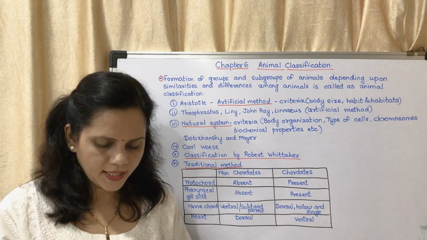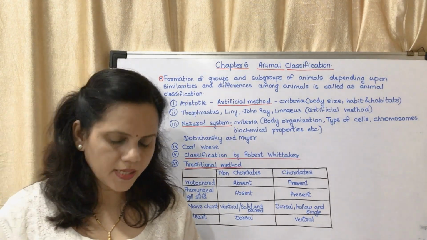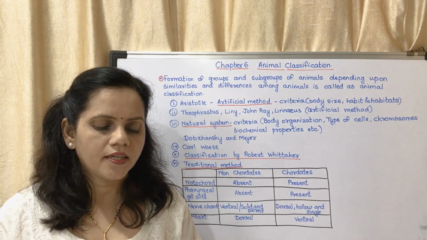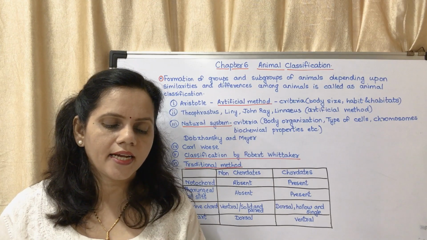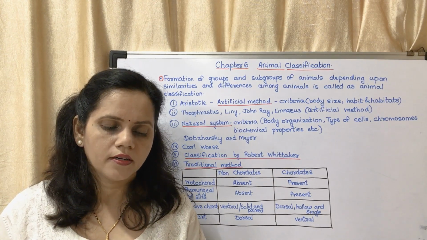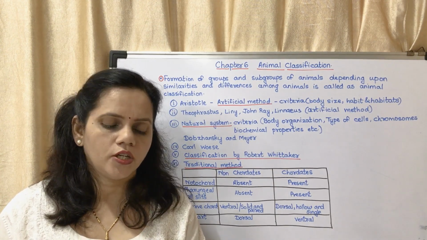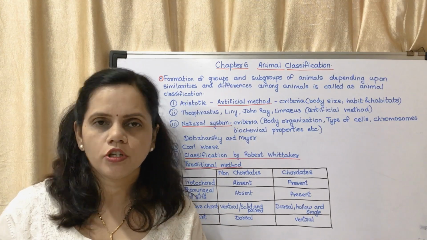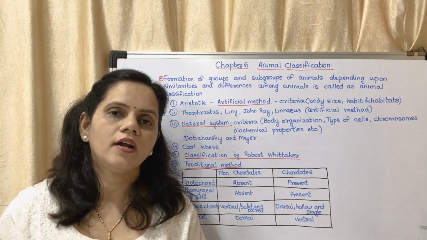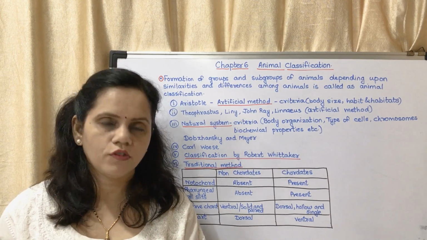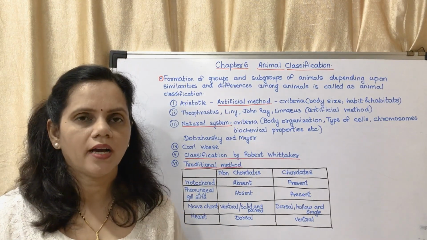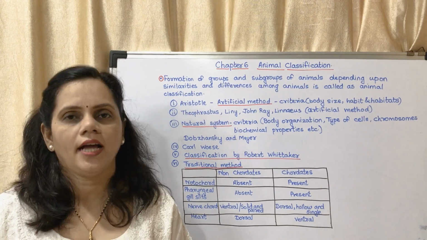Now you may see the figure on page number 63. There is a figure given, figure 6.2, characteristics of chordates. In that they have shown the nerve cord and the notochord. That diagram could be given and asked for labeling. So the diagram is important. Now we may move on to the next part, that is classification of animals.